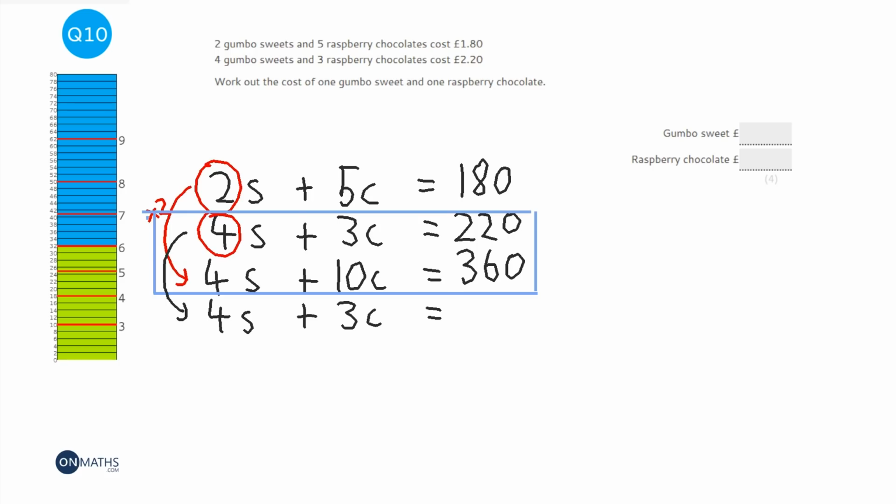There we go. So 220. So I'm just copying it again so that when I subtract, which I will do, it can make them positive, so make it a bit easier. Now at this stage we work downwards.